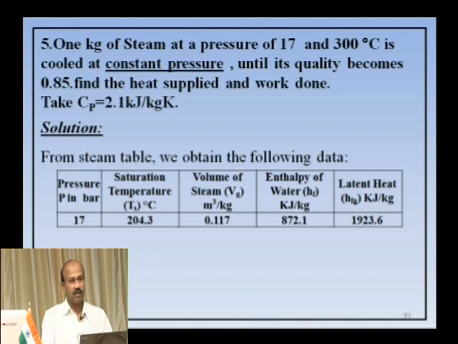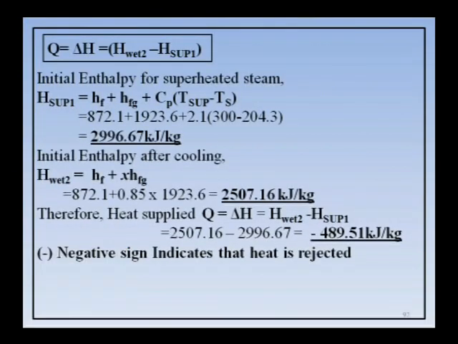So, first we will find heat supplied. Okay. So, in a constant pressure process, what is heat supplied? Q is equal to delta H. That is, the general relation is H wet 2 minus H wet 1 actually, but here I have taken H wet 2 minus H sup 1 because the final condition is wet, that is clear. The initial condition is superheated because temperature is given. Okay. Now, one by one you go on finding.